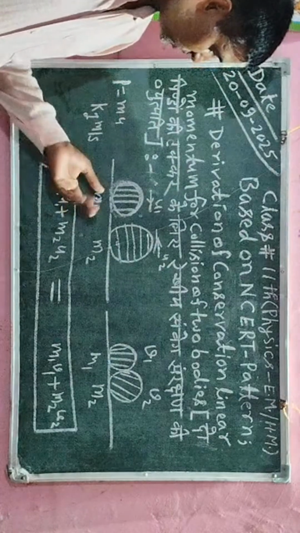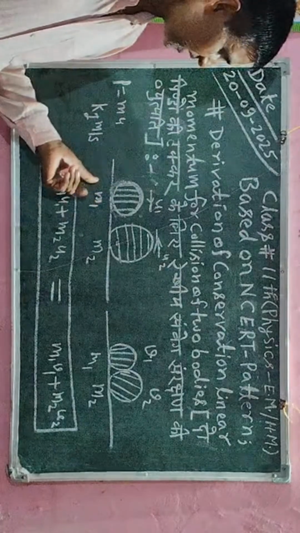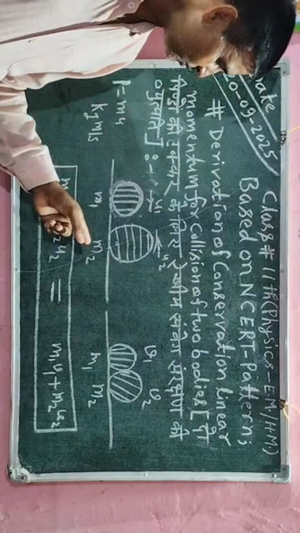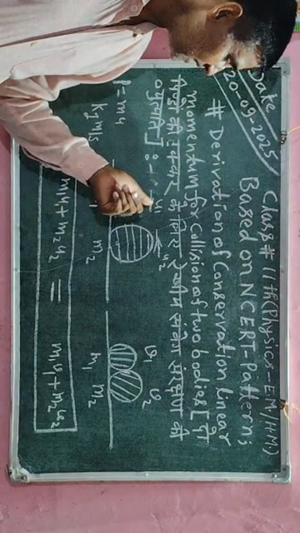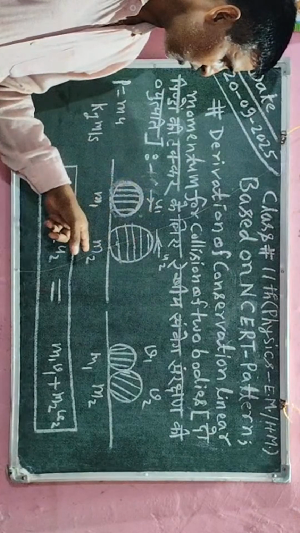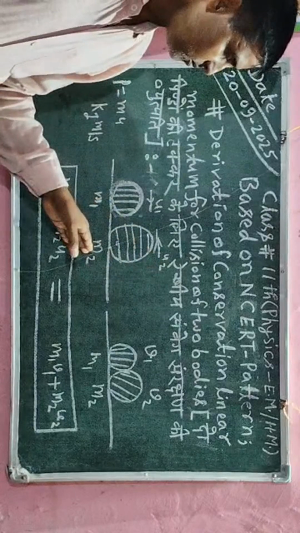Okay, so here I have taken one object with mass m1 and another object with mass m2. The m1 object has velocity u1, that is the initial velocity, and the m2 object has velocity u2, the initial velocity of body 2.